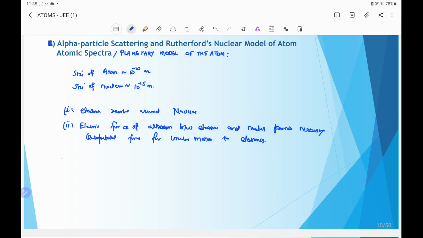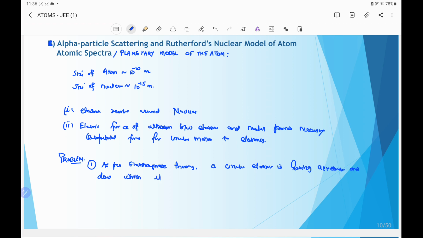But the problems with this model are: number one, as per electromagnetic theory, a circulating electron has acceleration, and due to this it radiates electromagnetic waves.